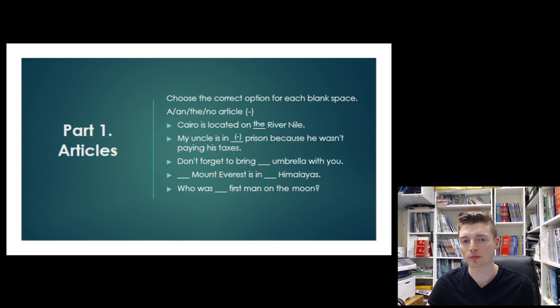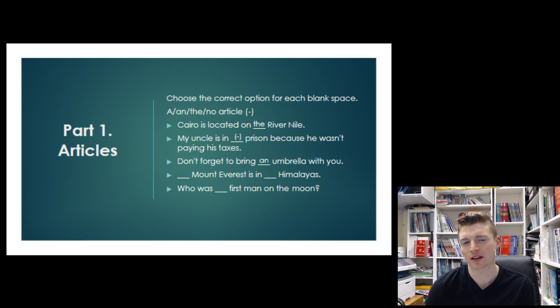Don't forget to bring an umbrella with you. So umbrella, it's a singular countable noun. We need the indefinite article here, but it begins with a vowel sound. Umbrella. So we must use an.